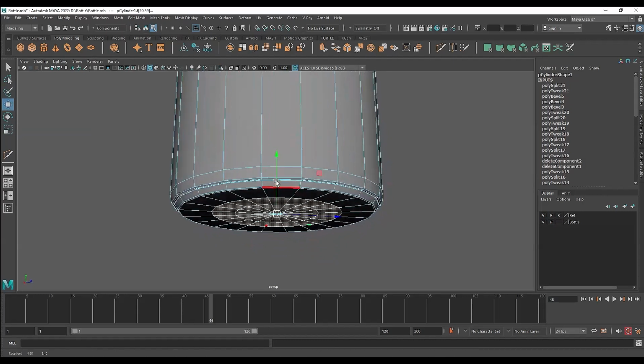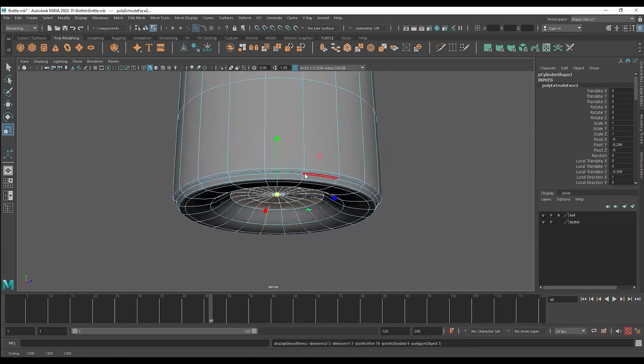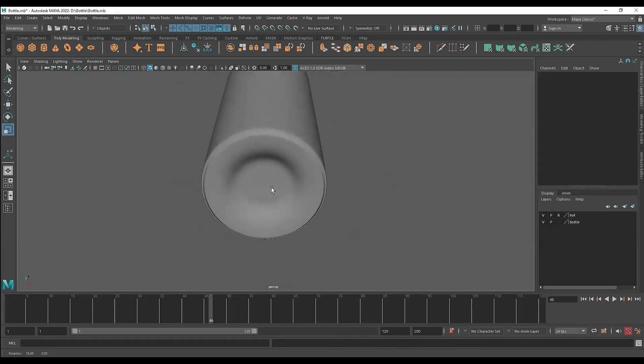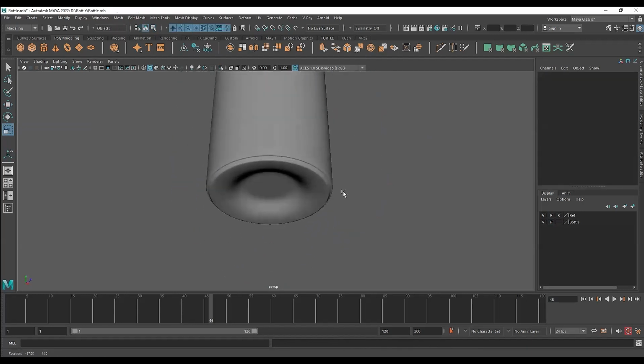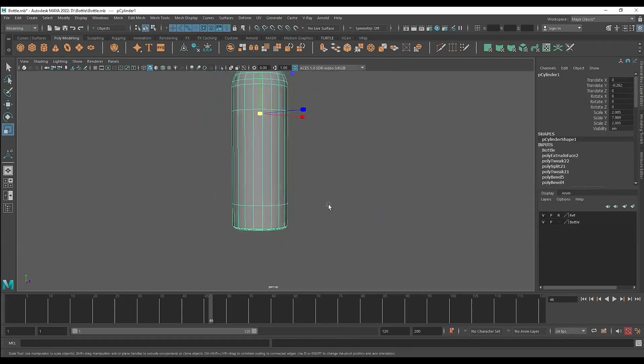So I'm going to slightly pull it up and then I'm going to extrude it. I'm going to press Ctrl plus E, pull it up, and then scale it down. So we get this type of surface. This is how it should be. Okay, so we've got a nice base as well.